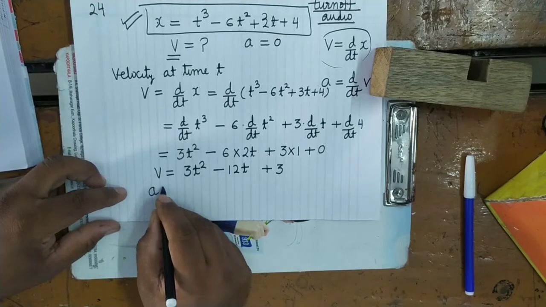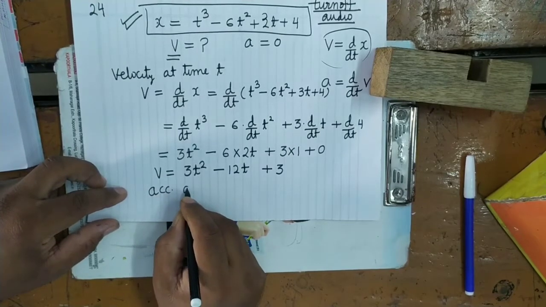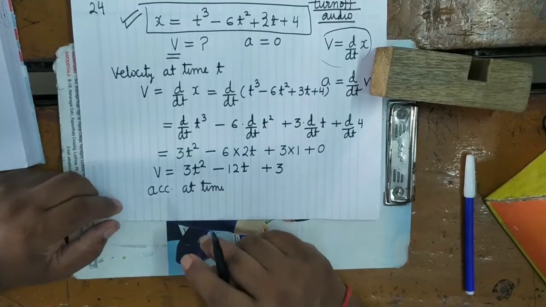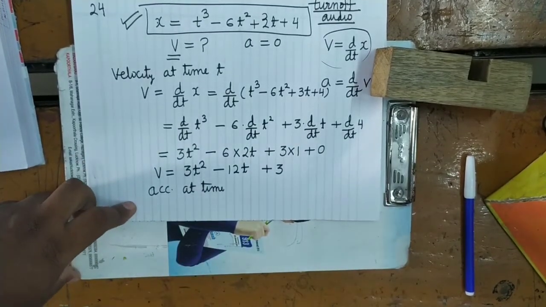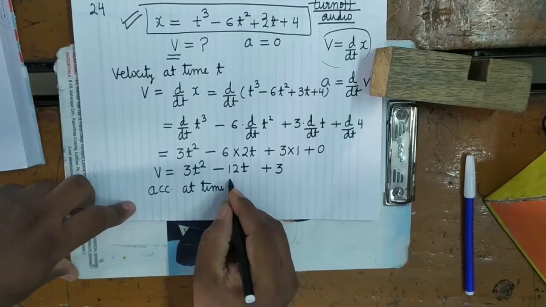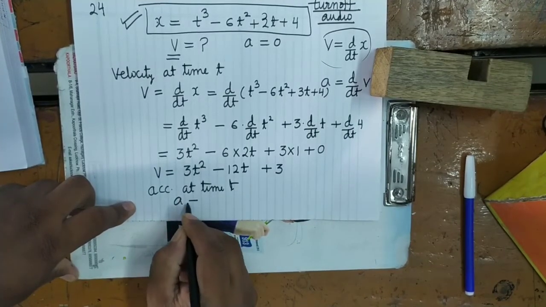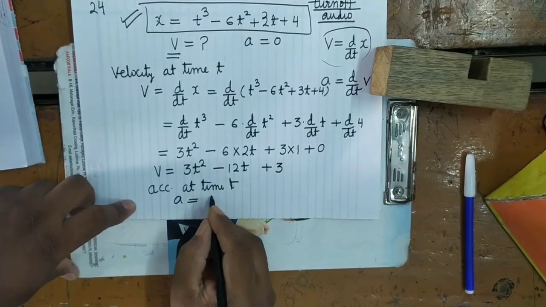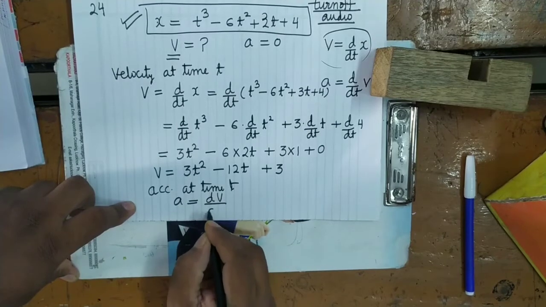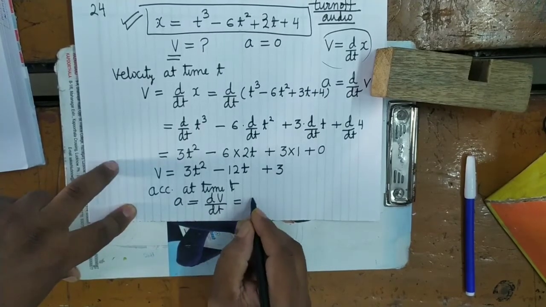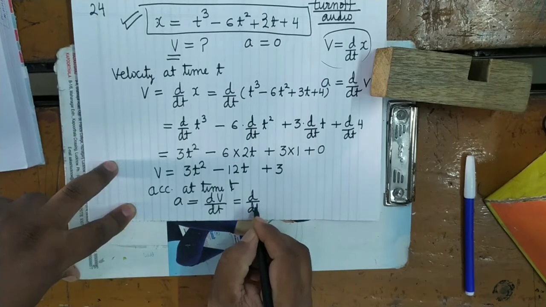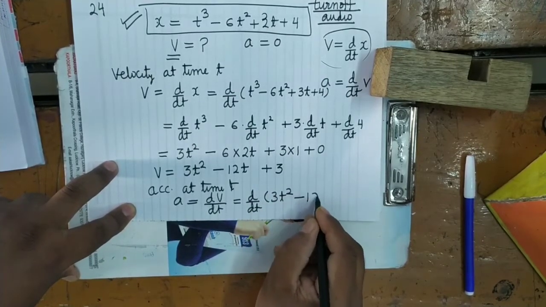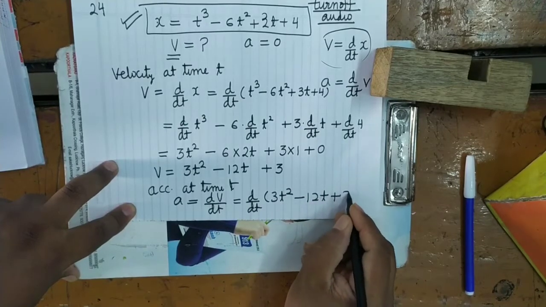So what will be the acceleration at time t? You can see here, a equals dv upon dt, that equals d by dt of 3t square minus 12t plus 3.